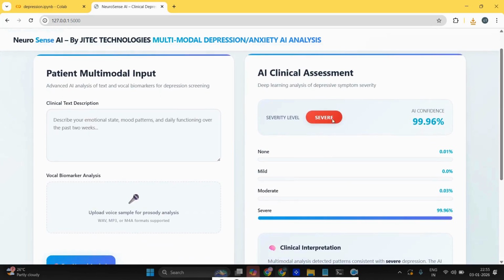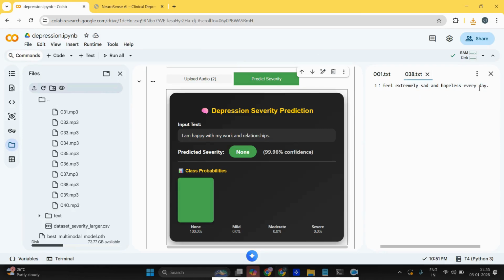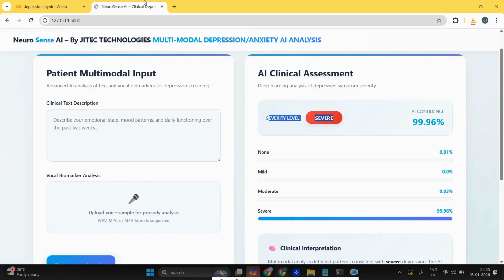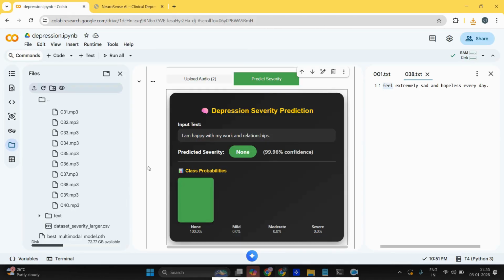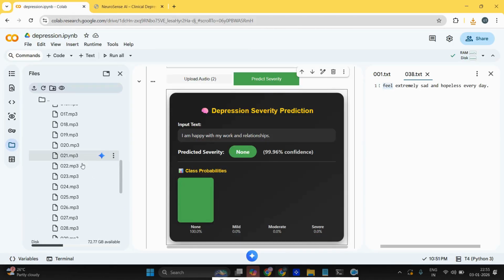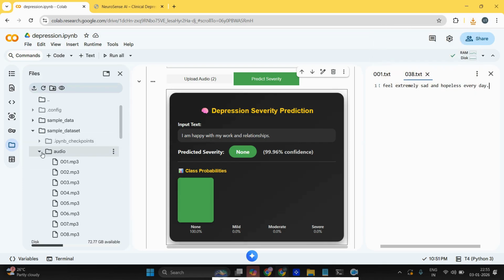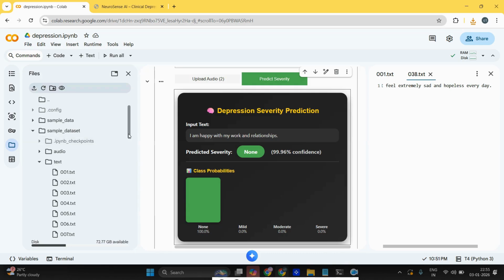Now the severity level is severe because the data that we gave is "I feel extremely sad and hopeless every day." So it says the particular person is affected, depressed, very severe. So we can see the result like this. Again I am giving one more data in between, let's see how it's working. Maybe the 24th text data. Here we can see how it's working.